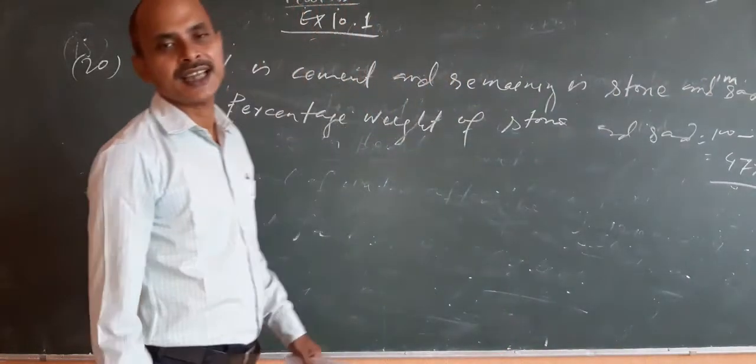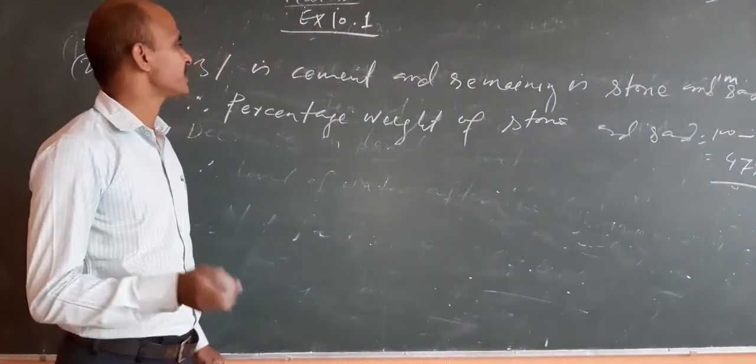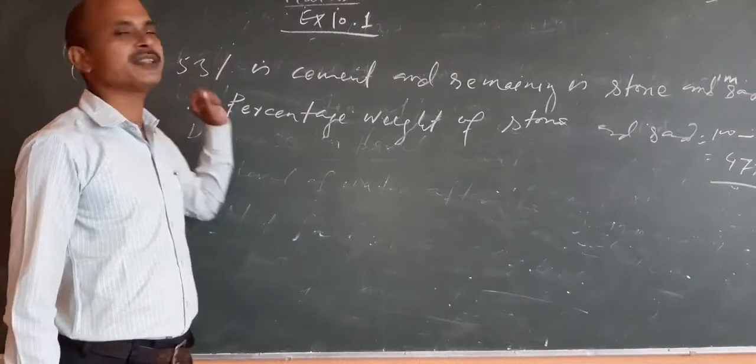So sand and stone is 47%. Cement is 53%.